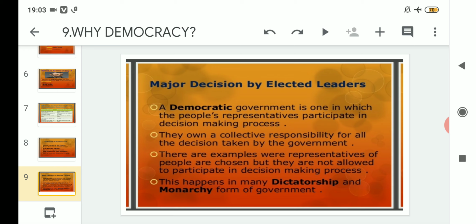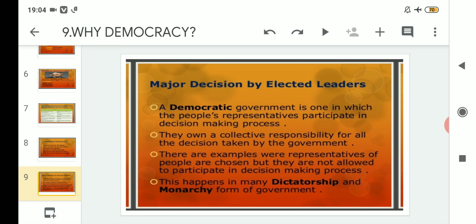So related to point number 3, even if the leaders are elected, they are not allowed to take decisions. If we take the example of Pakistan, in 1999 military chief Pervez Musharraf took over the democratic form of government and did not allow the democratic process, which was running very smoothly, to continue.